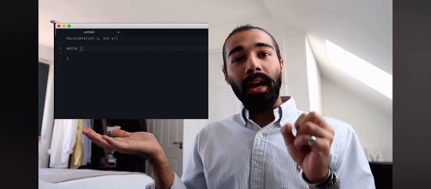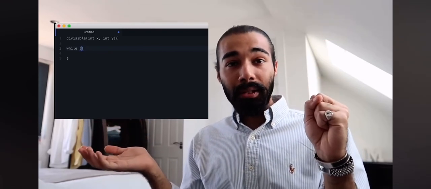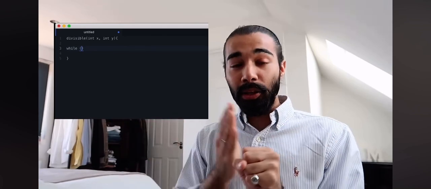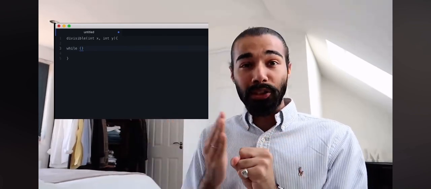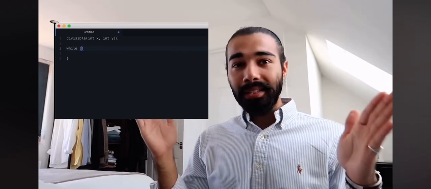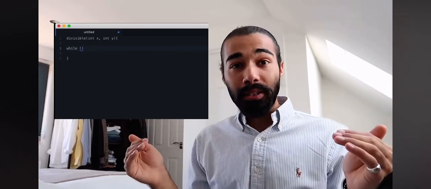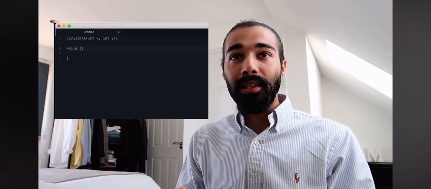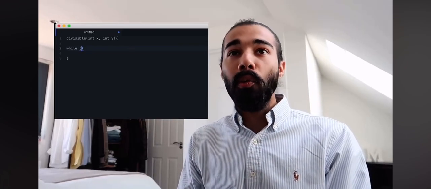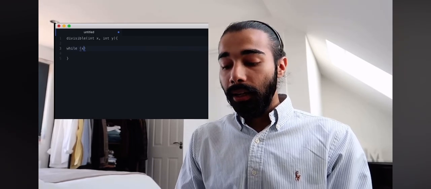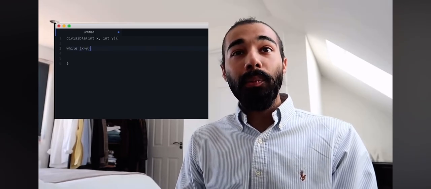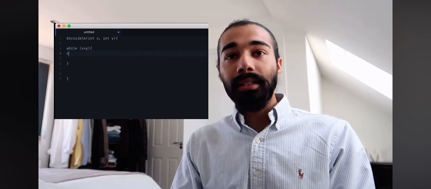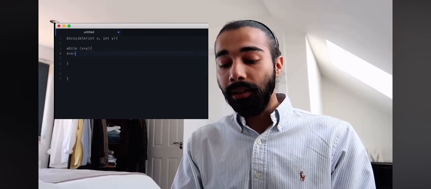Then we can check if that leftover number is 0. That means we've been able to divide it perfectly, we've been able to subtract that number perfectly each time. But if it's in between 0 and that number, that means it's clearly not a divisor. Now the way that we can implement that logic into this code is by checking, so while x is greater, and then within the body of this code, we can say x equals x minus y.